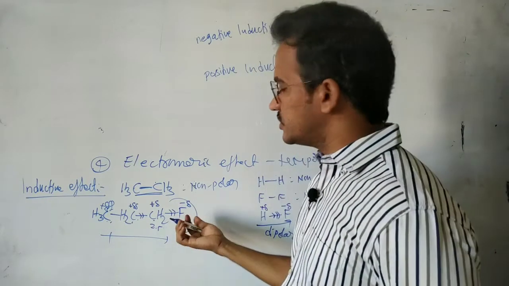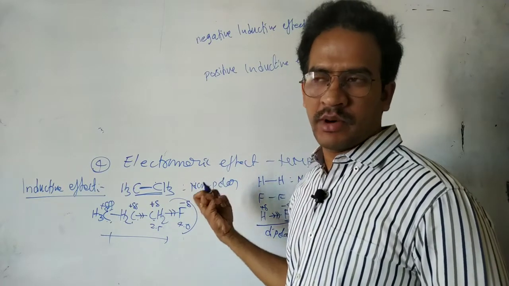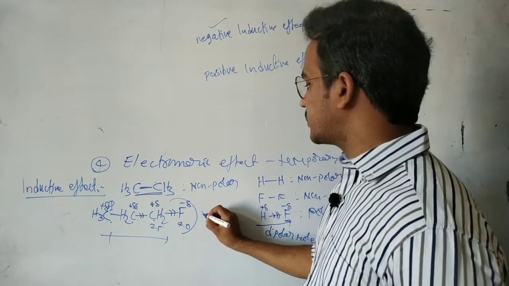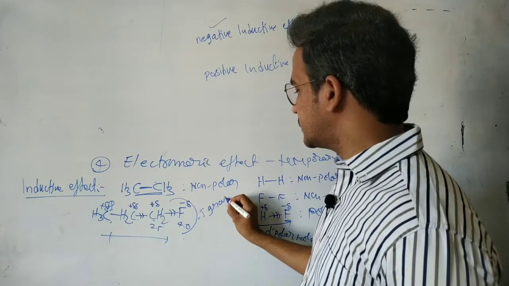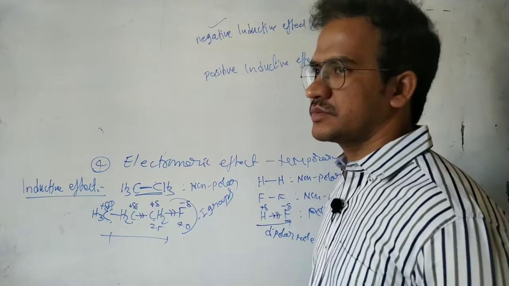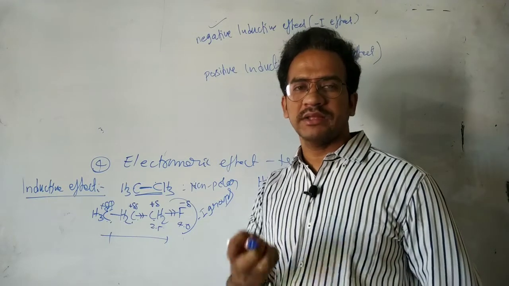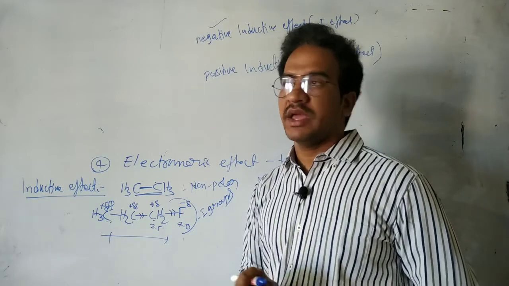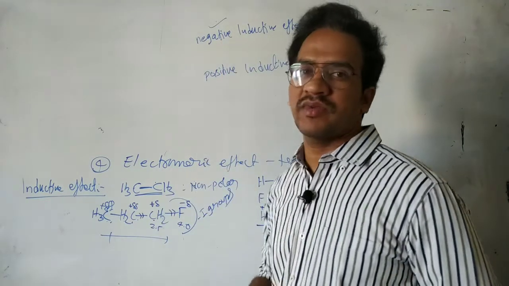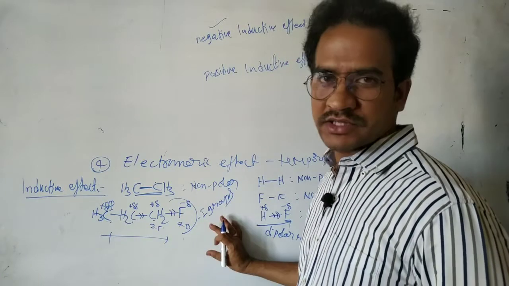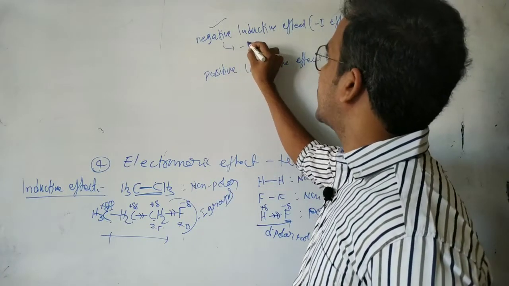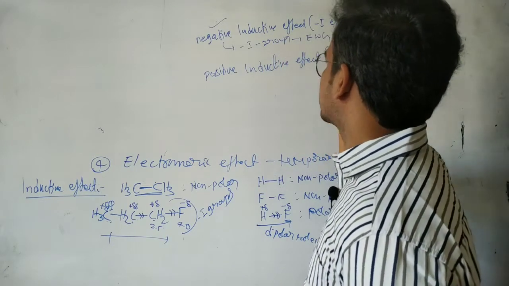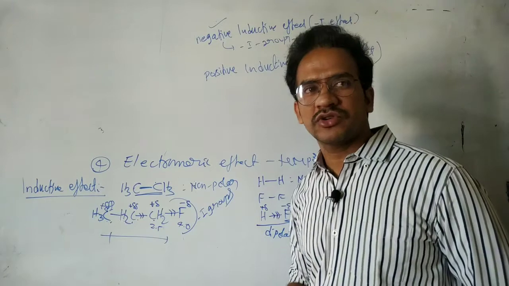The nature of a group to attract electrons in a molecule is called the negative inductive effect, and these groups are called minus I groups. The nature of the group to attract the bonding electrons, that means the sigma bonding electrons, towards itself is known as the negative inductive effect. These minus I groups are the electron withdrawing groups.